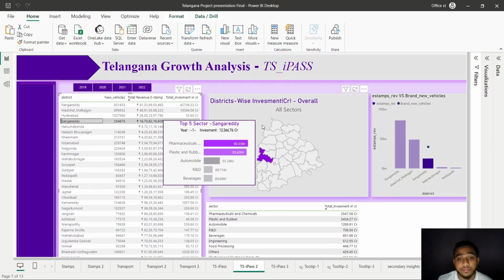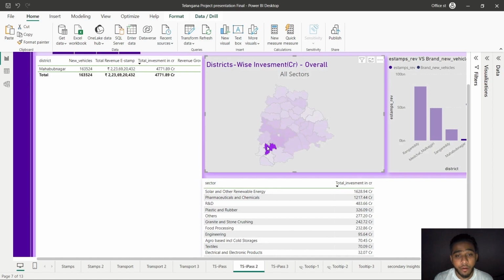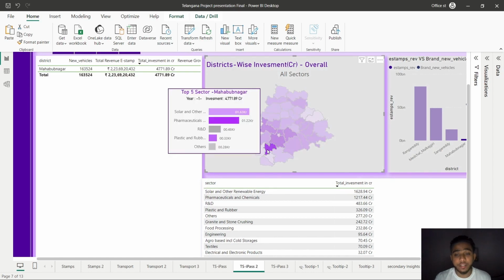opportunities. For the last one, we have Mahabubnagar, which is gaining prominence due to its potential for industrial growth and development of industrial corridors like solar and pharmaceuticals. A strategic location coupled with government incentives could attract businesses looking for cost-effective commercial properties.